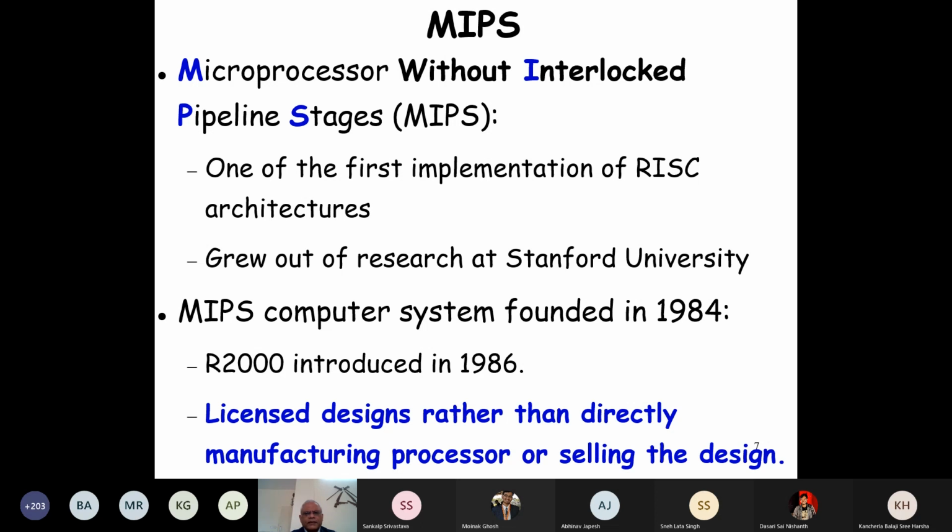We need to stall the pipeline, and just see the idealistic design that was behind MIPS, a pipeline without interlocks. It will become clear as we proceed. It is one of the first implementations of the RISC architecture, and Hennessy, whose book we are following, was the main person here.